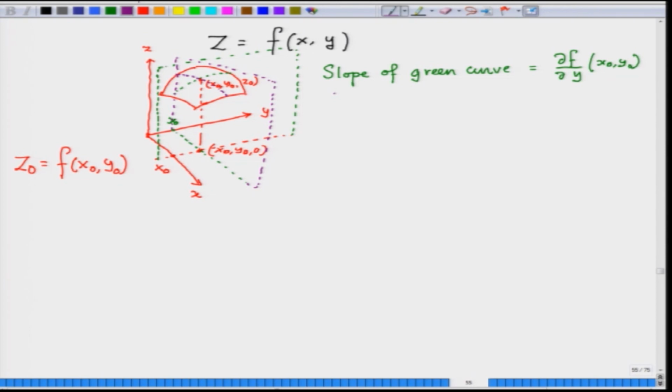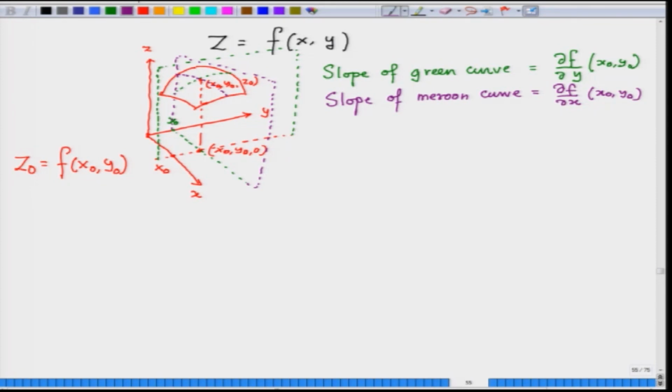Slope of the maroon curve is equal to del f del x evaluated at x naught y naught. So, here is a geometrical explanation of the partial derivatives.